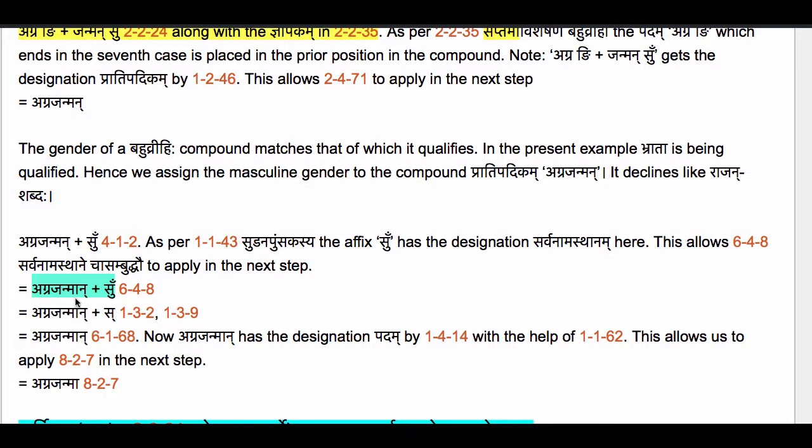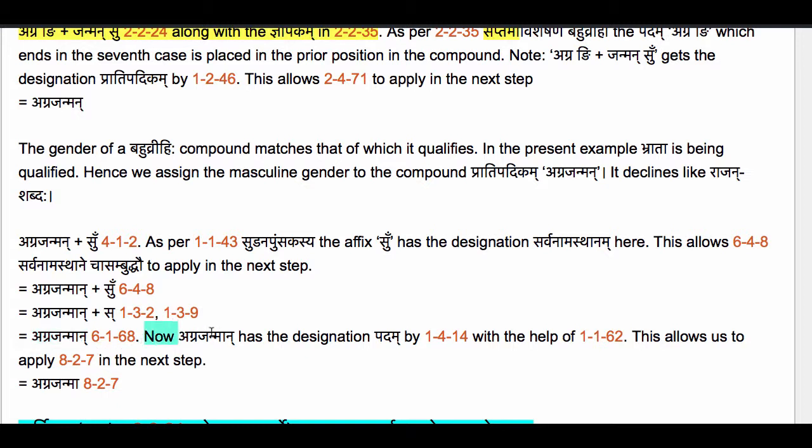We know that the letter u of the pratyaha su is an it letter as per 132 upadeshe janunasika it, and it takes lopaha by 139 tasya lopaha. So now we have agrajanman plus sa. Now as per 6168 halnyabhyo dirghat sutisya pruktam hal, the consonant sa of the affix su takes lopaha.